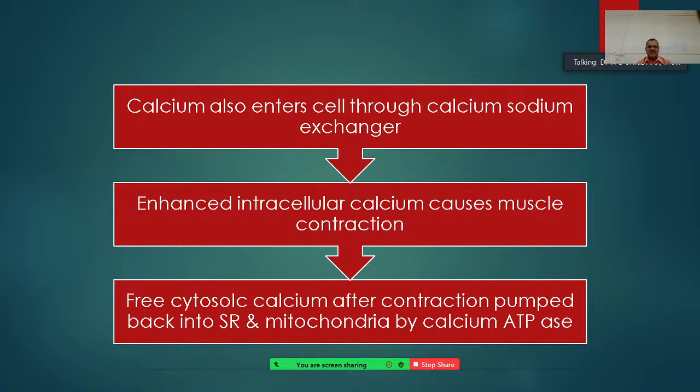Calcium is one of the main ions that is very helpful for muscle contraction, especially in the cardiac muscles. And the free systolic calcium after the contraction is pumped back into the sarcoplasmic reticulum and mitochondria by the calcium ATPase. That's the mechanism.